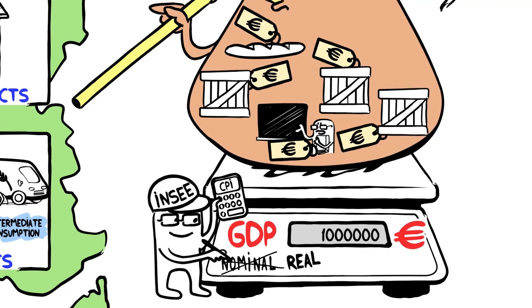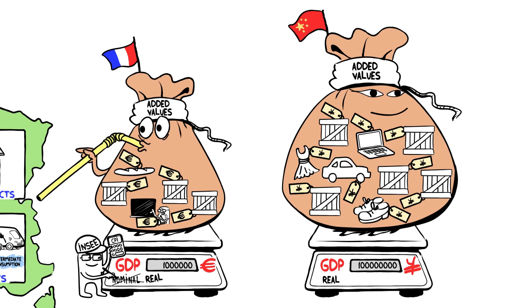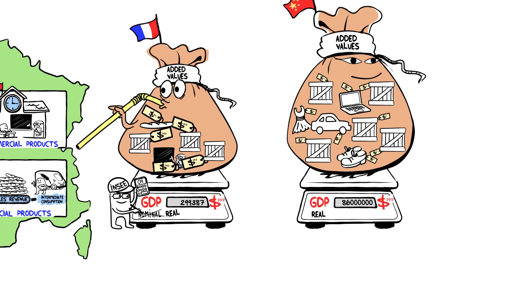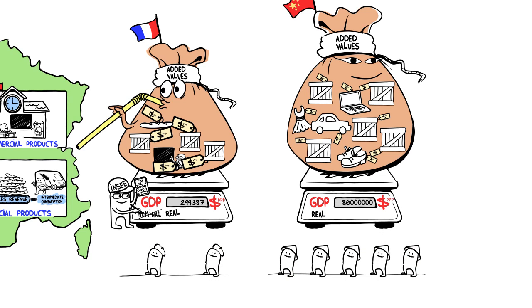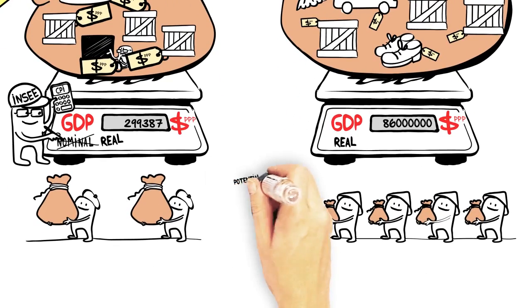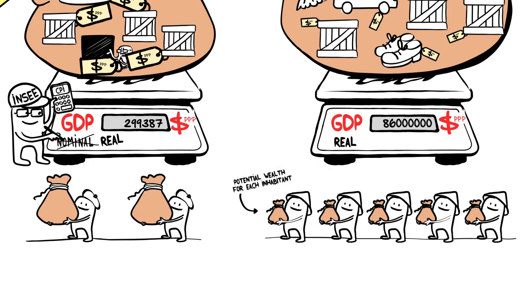Bear in mind that if we want to compare different countries' levels of wealth, we must convert their GDPs into a single currency, the dollar PPP, purchasing power parity. This allows us to eliminate the difference in price levels between countries. We also need to take into account the number of inhabitants per country. The more inhabitants there are, the more significant overall production may be. Each country's GDP is therefore divided by its number of inhabitants. We therefore find out the potential wealth for each inhabitant.